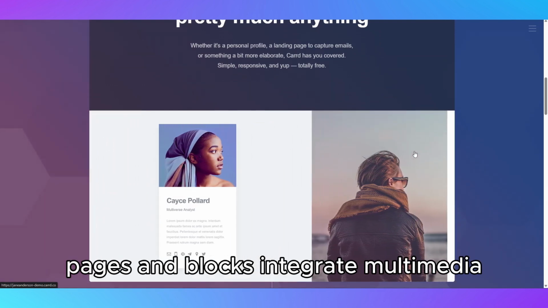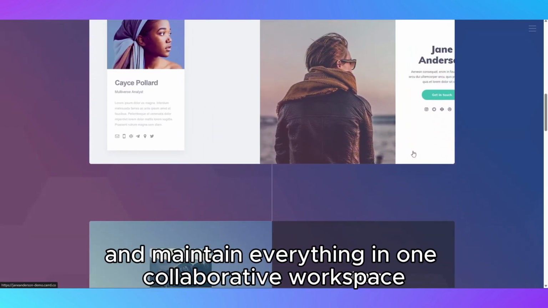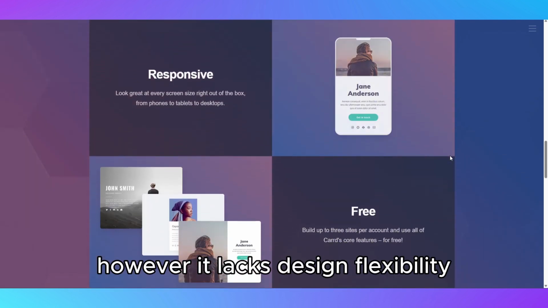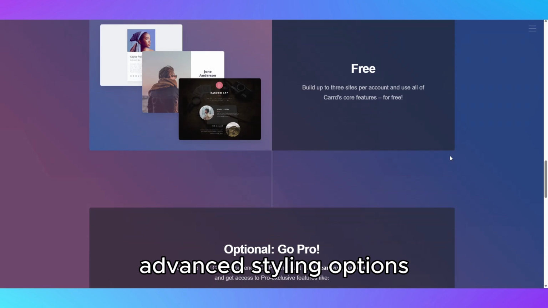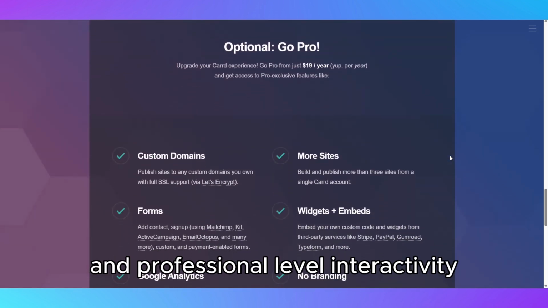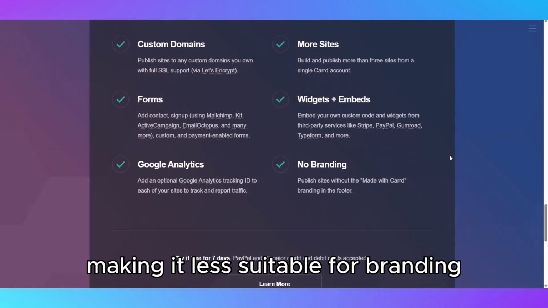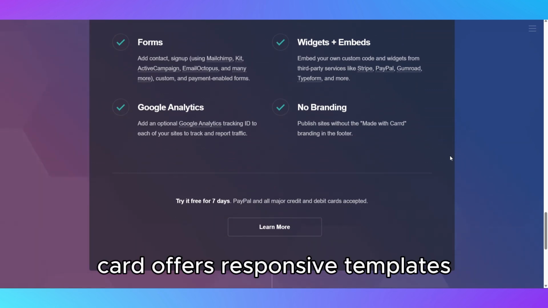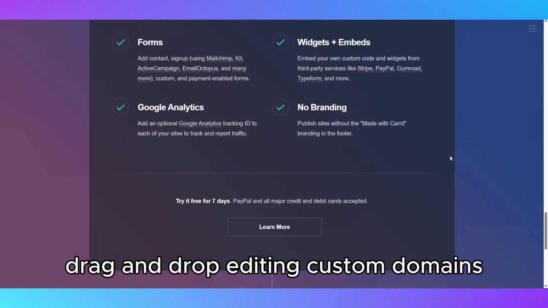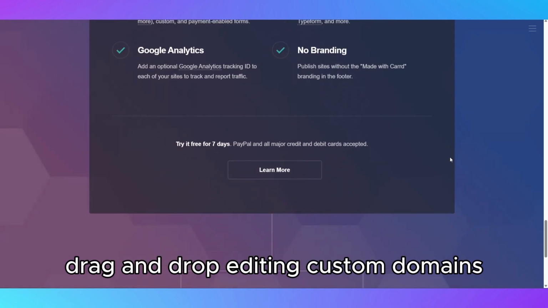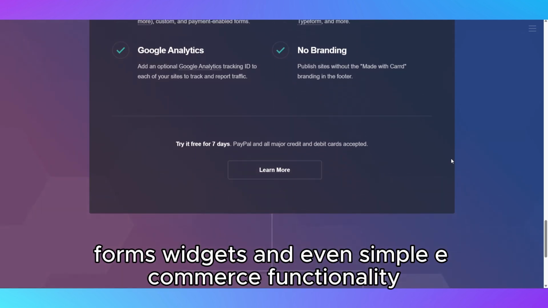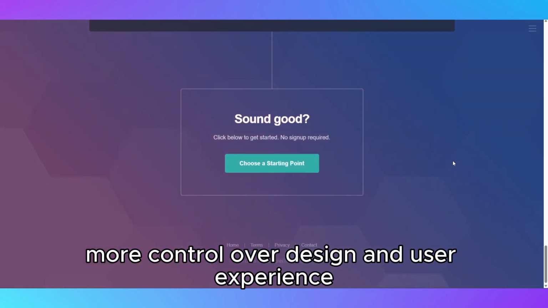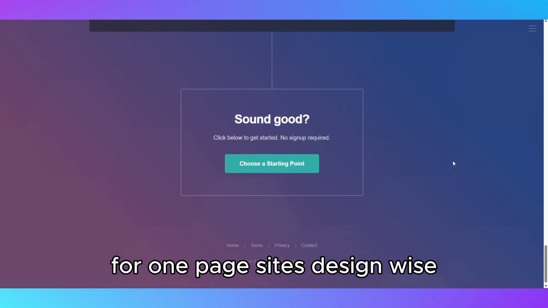and blocks, integrate multimedia, embed forms, and maintain everything in one collaborative workspace. However, it lacks design flexibility, advanced styling options, and professional-level interactivity, making it less suitable for branding-heavy or highly interactive sites. Card offers responsive templates, drag-and-drop editing, custom domains, forms, widgets, and even simple e-commerce functionality, giving users more control over design and user experience for one-page sites.